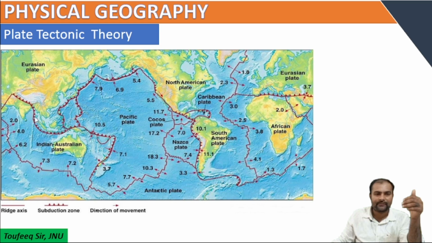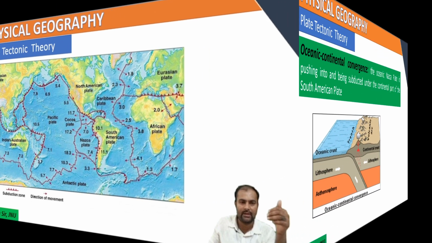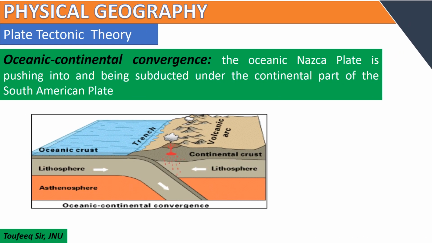folded mountains. These plate margins where convergence takes place can be of three types: oceanic-continental convergence, oceanic-oceanic convergence, and continental-continental convergence. First, we put light on oceanic-continental convergence.